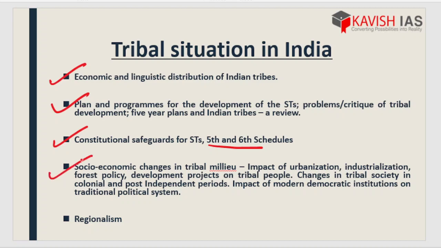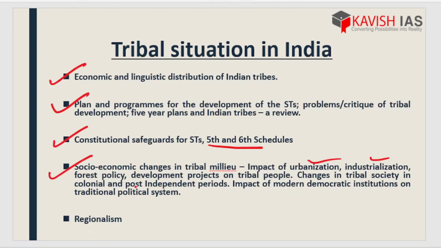Next we have the socio-economic changes in the tribal milieu, the impact of urbanization, industrialization, forest policy and development projects on tribal people, changes in tribal society in colonial and post-independent periods, and the impact of modern democratic institutions on the traditional political system. In one line, as Indian civilization went on evolving day by day, this tribal community started getting deprived and humiliated more and more. What will happen to them? This was a huge question. What will happen to their future?